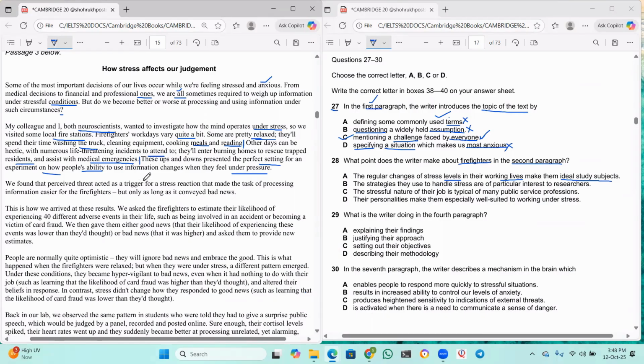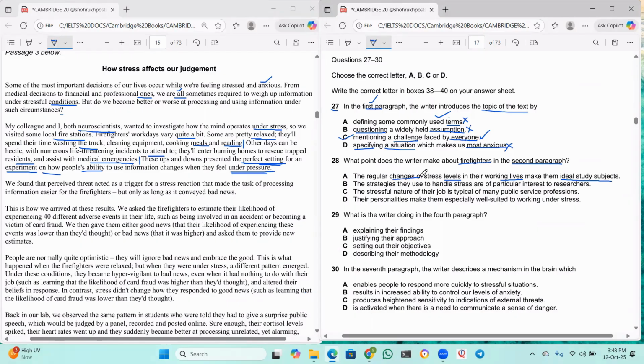So, what does he say in the last sentence? You read that. These ups and downs presented the perfect setting for an experiment on how people's ability to use information changes when they feel under pressure. So he says their life is a perfect setting for an experiment. Now look at the first one.